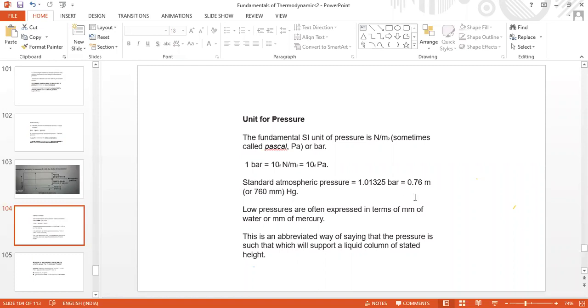Now you calculate by the formula: the density of mercury is 13.6 multiplied by 1000, multiplied by g value 9.81, multiplied by height 0.76. 760 millimeter of mercury is 0.76 meter of mercury. Now using that rho g h formula, you calculate the atmospheric pressure value in Newton per meter square.